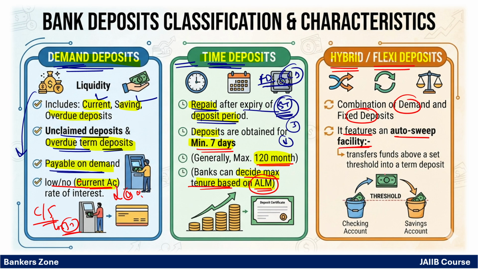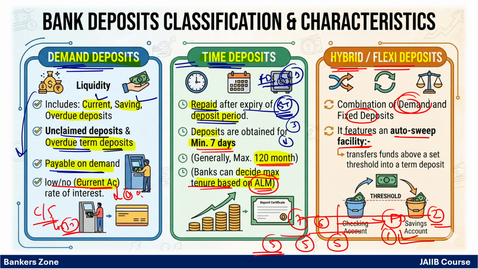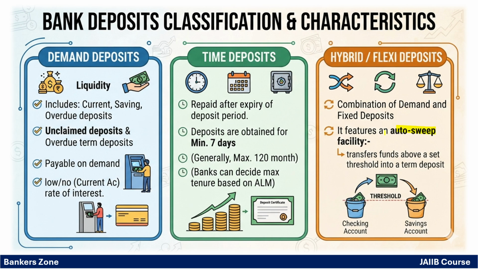For example, if you set a threshold, any balance more than 5 lakh in the savings account will get converted into a fixed deposit. For example, now the balance is 6 lakh rupees, so a 1 lakh rupees FD is created. Now again the balance becomes 5 lakh. Now the balance on the next day is 7 lakh, so it will create an FD of 2 lakh rupees. Again by the end of the day, the balance will remain 5 lakh rupees. This is called a hybrid. Hybrid is simply the combination of demand and fixed deposit. And the example for the hybrid is simply the auto sweep facility account.